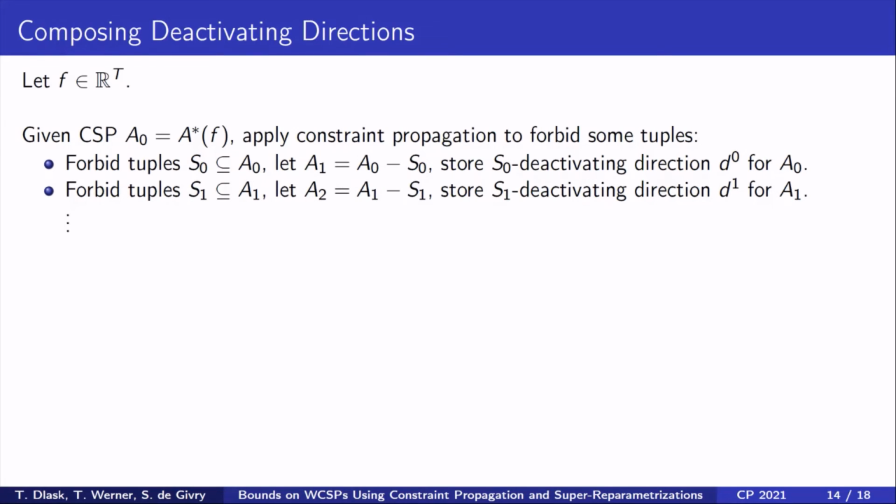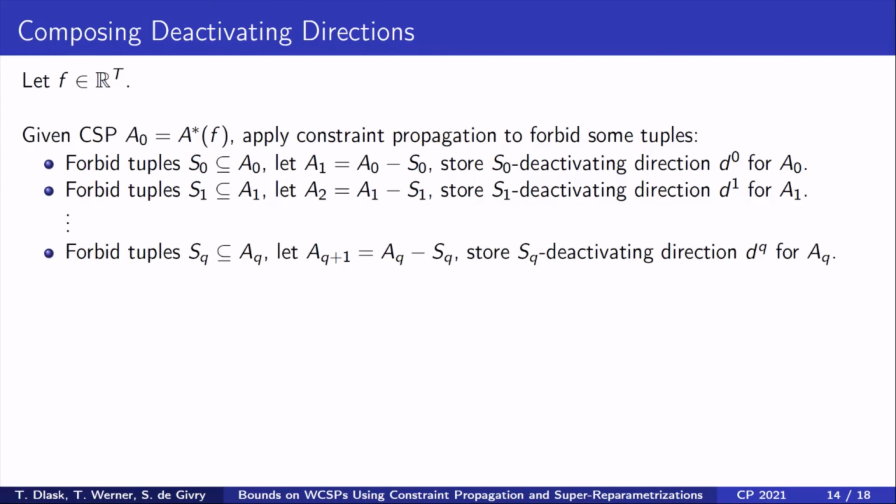Then, we apply constraint propagation on CSP A1 and forbid tuples from set S1. Obtain CSP A2 and store the S1-deactivating direction D1. By continuing in this manner, we can either obtain some CSP A_{q+1} with domain wipeout, or reach a point where no more tuples can be forbidden by the chosen constraint propagation method.